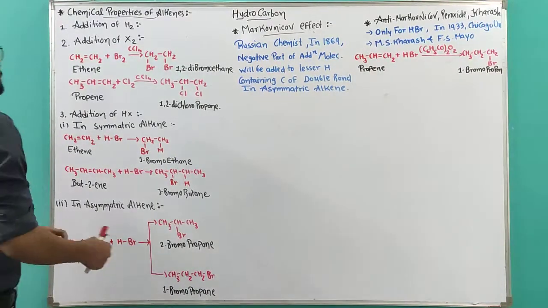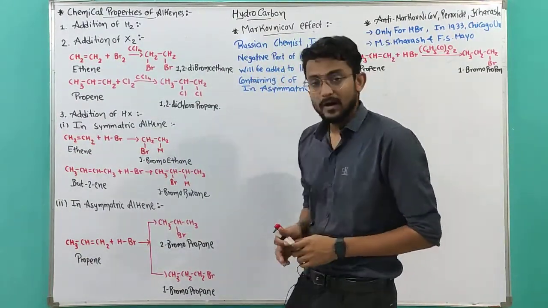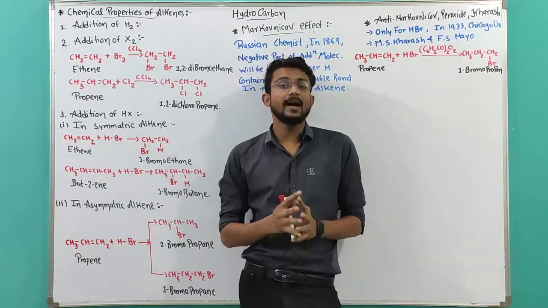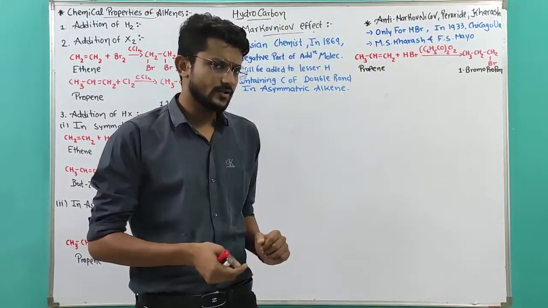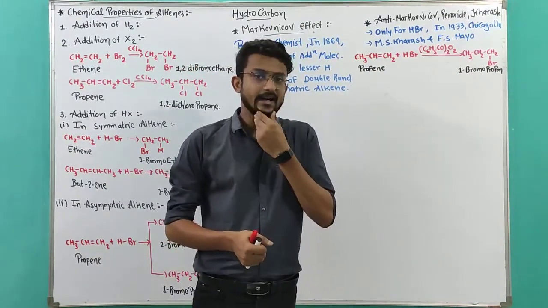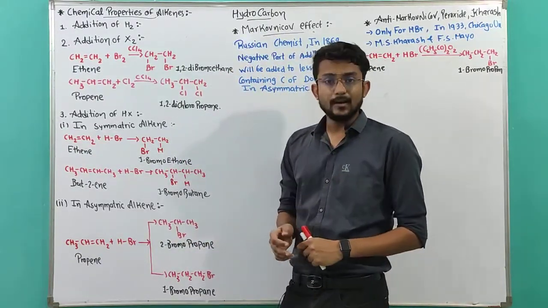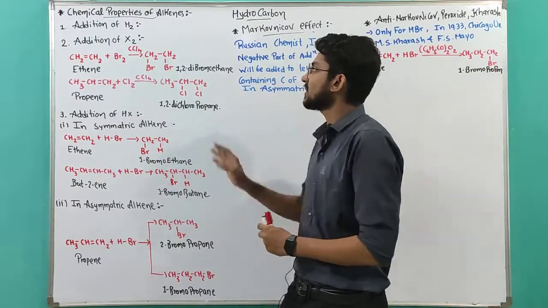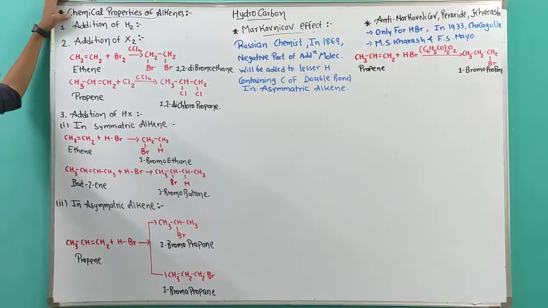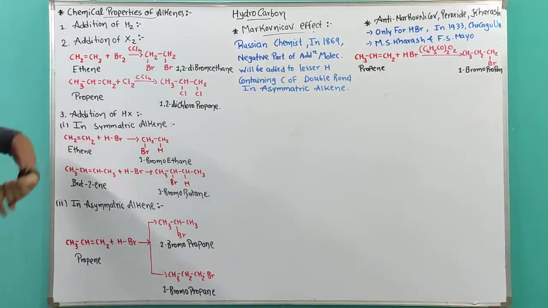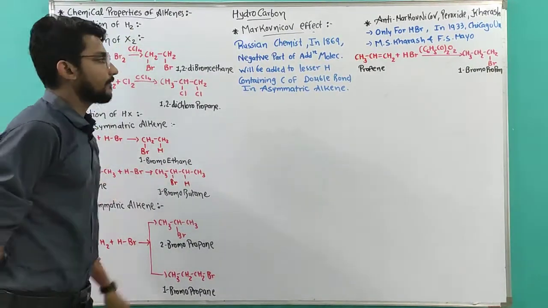Good morning, students. In the previous lecture, we discussed the preparation of the alkenes, and after that, we discussed the physical properties of the alkenes. We started a proper discussion of the alkenes in the last lecture. Right now, we are going to continue our journey in the alkenes with some of the chemical properties of the alkenes. Among them, the first chemical property will be the addition of H2.